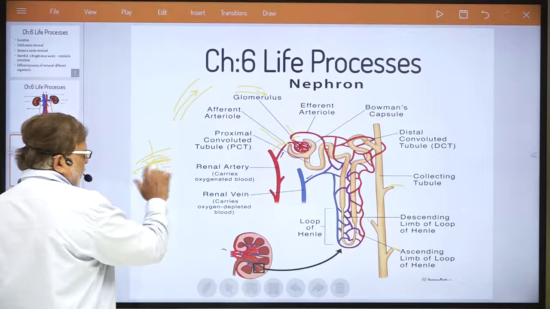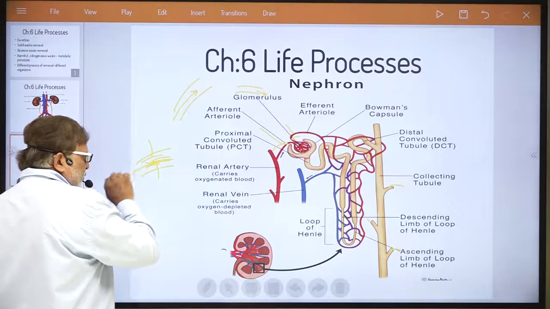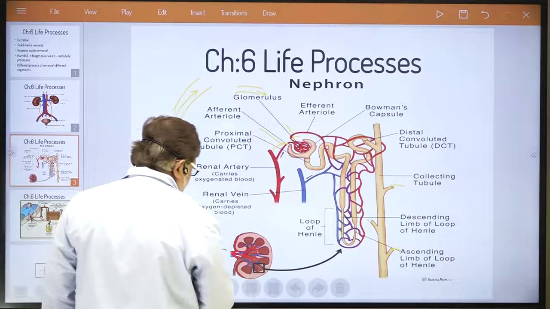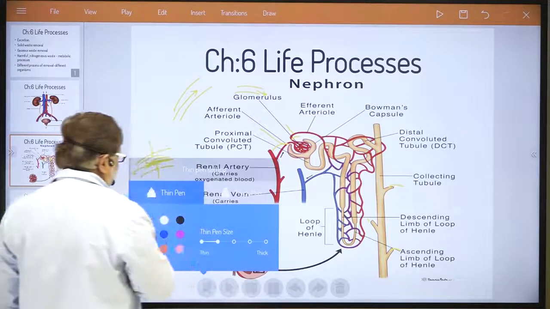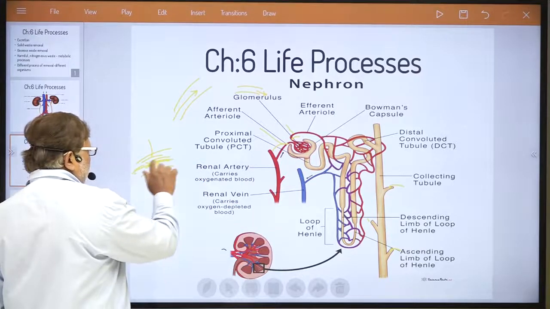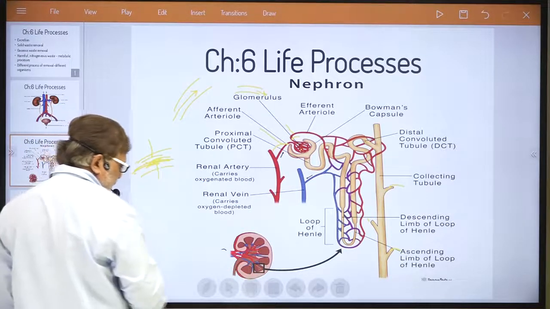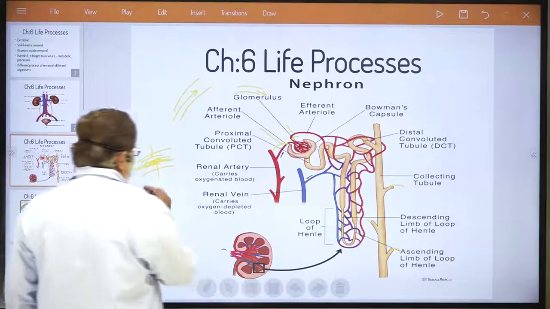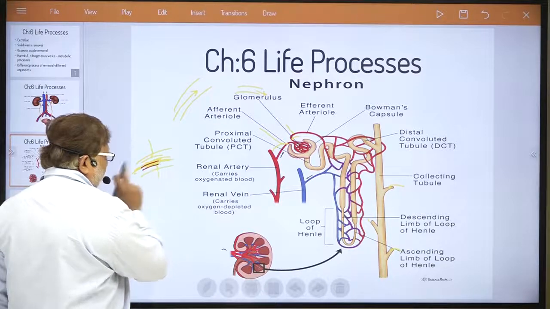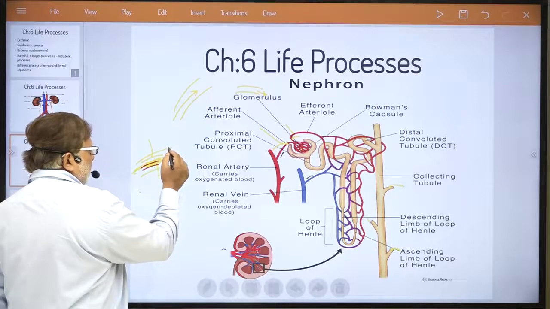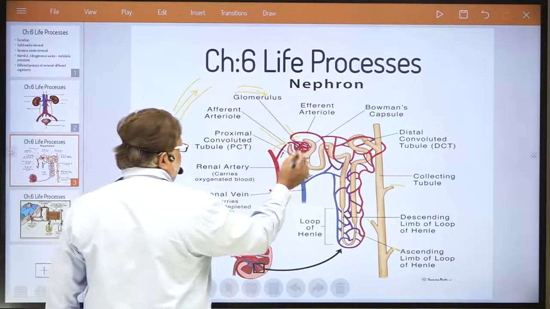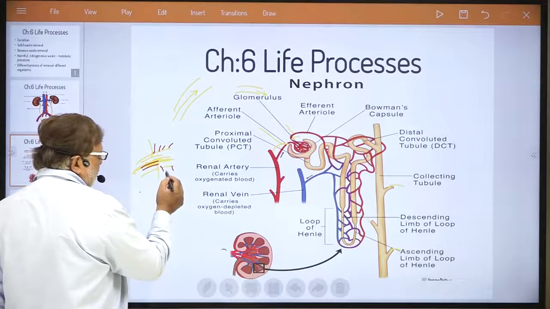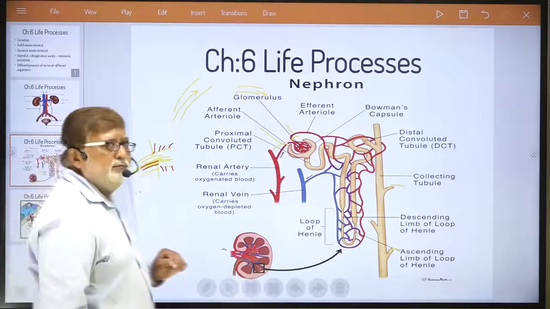Blood continues to flow this way, but because it flows with pressure, from the wall of the capillary which I have shown here, the urinary component filters out.